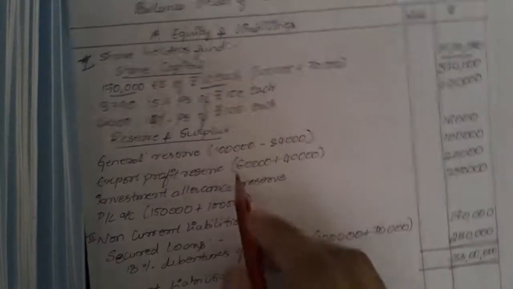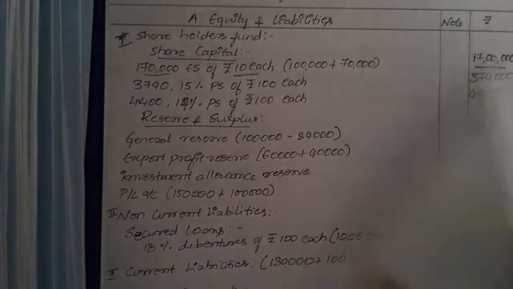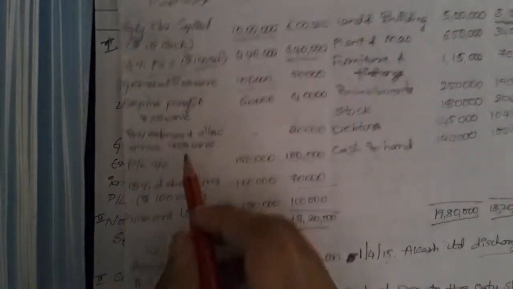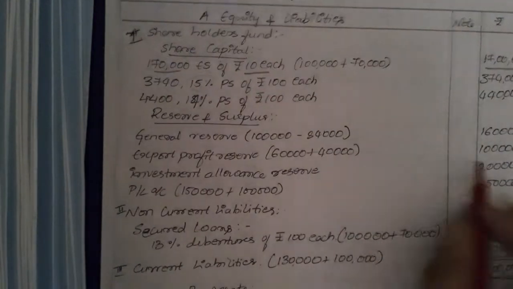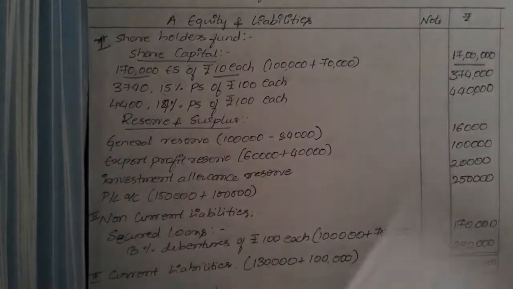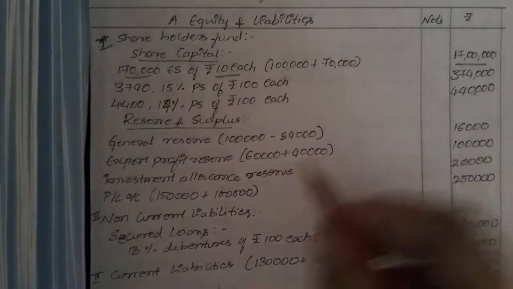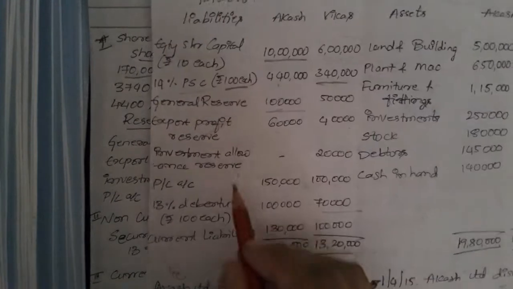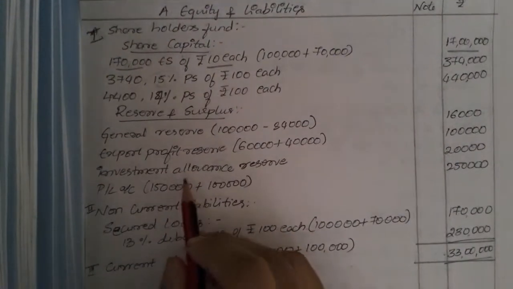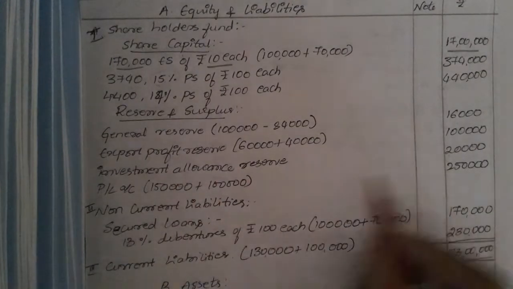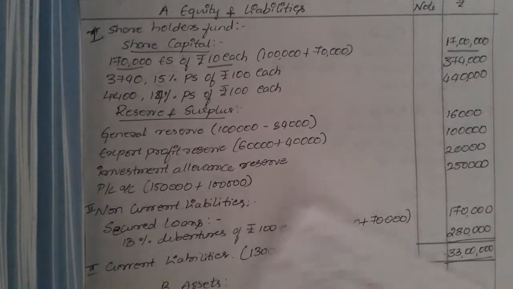So 1 lakh minus 84,000, that will be 16,000. Next, export reserve, 60,000 plus 40,000, yes, 1 lakh. Next we have investment allowance reserve, nothing in Aakash, but we have in Vikas. We will be taking it the same way. Next, profit and loss account, 1,50,000 and 1 lakh, that is 2,50,000.